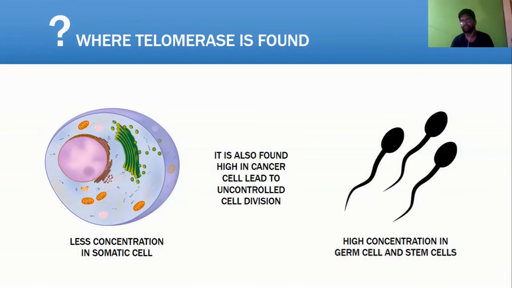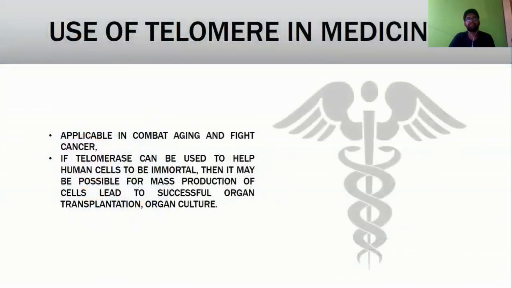Telomerase concentration is higher in germ cells and stem cells, because stem cells continue their division process and germ cells, like sperms and ovums, are regularly produced in our body. So we need telomerase there, but we don't want telomerase in our somatic cells due to the cancer risk. Now, the use of telomerase in medicine.